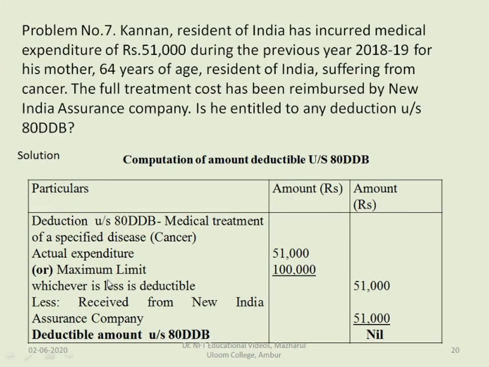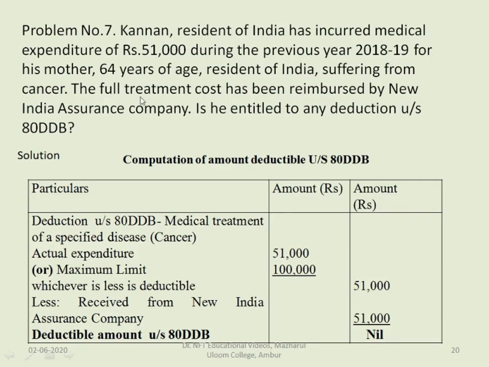So here, the actual expenditure incurred is 51,000. The maximum limit is 1 lakh, which is the provision we have seen now. Whichever is less is deductible under section 80DDB. So the less amount is 51,000.